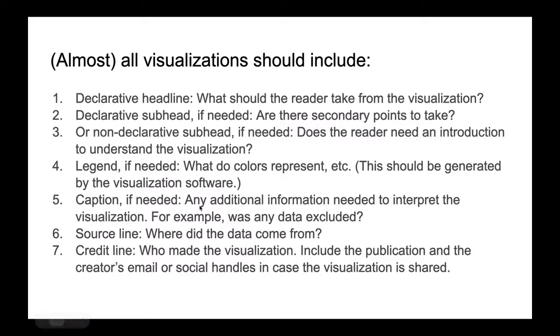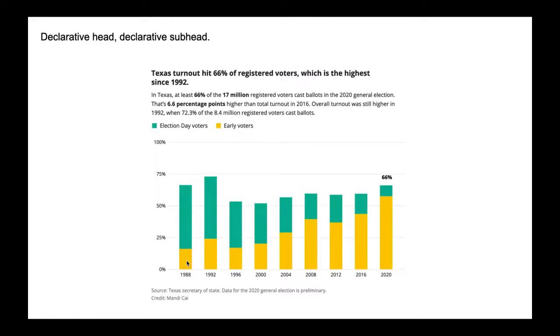We do want a caption. Captions are any additional information needed to understand the visualization, okay? So is there anything that you did that the reader needs to know in order to understand what's going on? And then a source line, that's where the data came from, and a credit is who made the visualization. So let's look at examples.